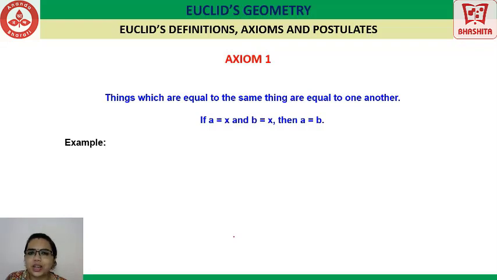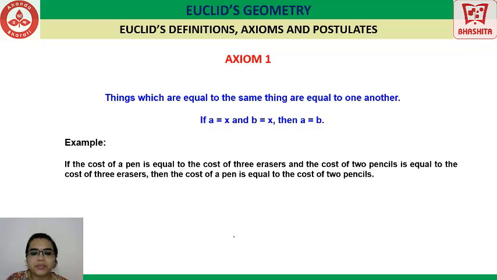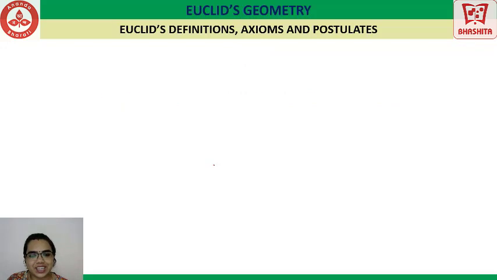Let us understand more clearly with the help of an example. The cost of a pen is equal to the cost of 3 erasers, and the cost of 2 pencils is equal to the cost of 3 erasers, then the cost of a pen is equal to the cost of 2 pencils. Isn't that common sense? Yes. So this is one of the axioms given out by Euclid. Let us see the next one.